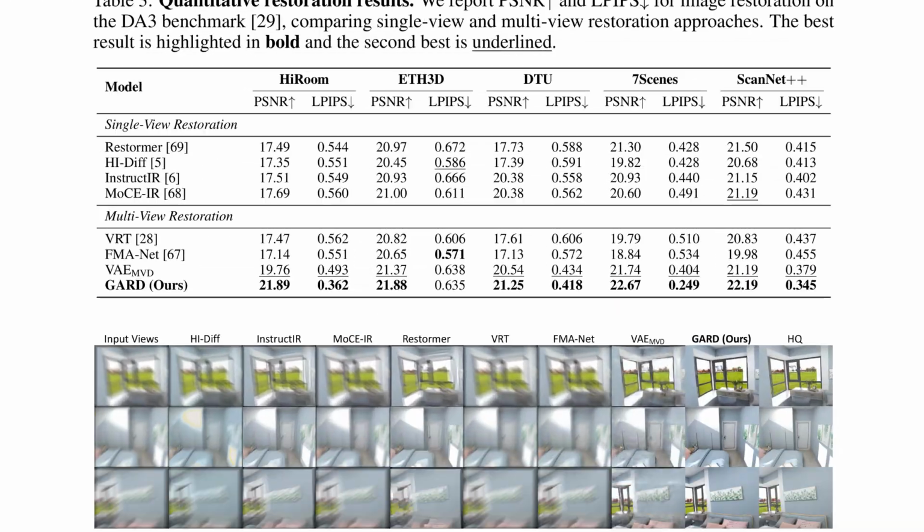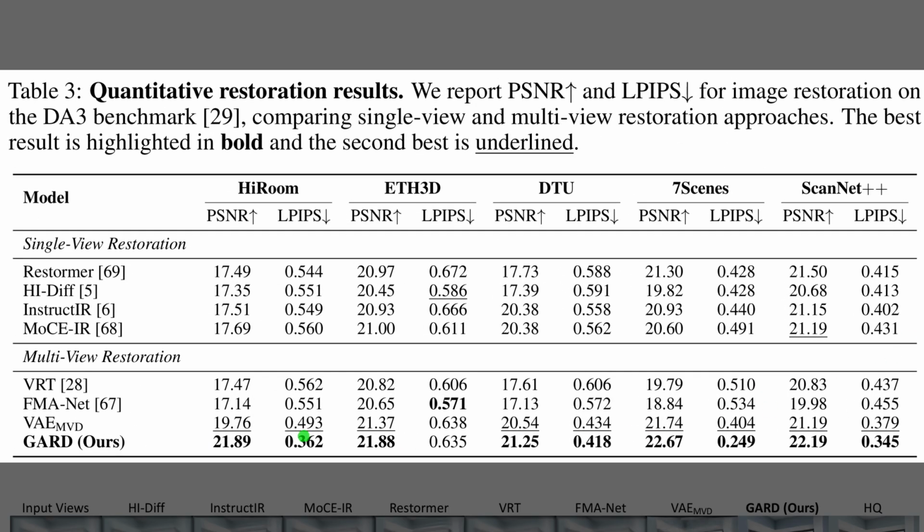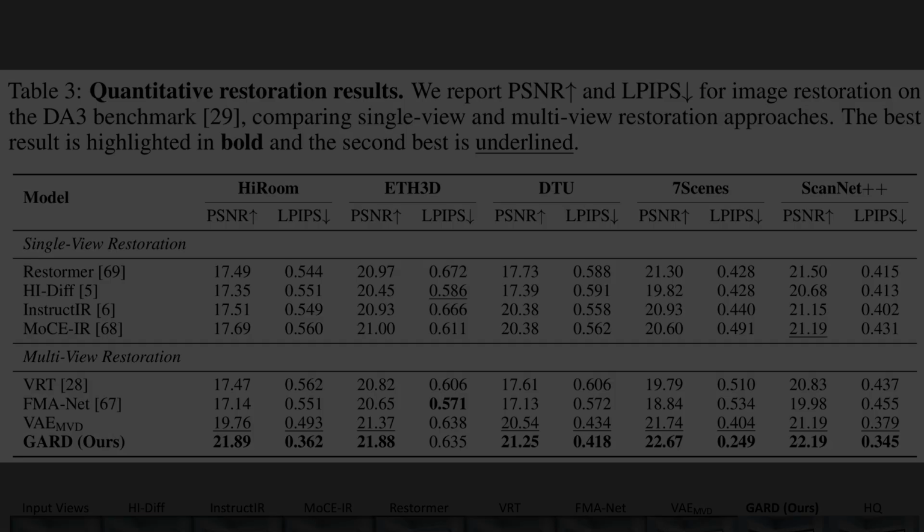Table 3 evaluates how well these methods reconstruct clean images using 2 primary metrics. These are peak signal-to-noise ratio, which measures pixel-level reconstruction accuracy, and learned perceptual image patch similarity, which assesses human-like visual quality. Across all 5 datasets, our framework, labeled GARD, achieves the best scores. For example, on the high-room dataset, GARD reaches a peak signal-to-noise ratio of 22 decibels and a low perceptual loss of 0.36, easily outperforming the other single-view and multi-view baselines.